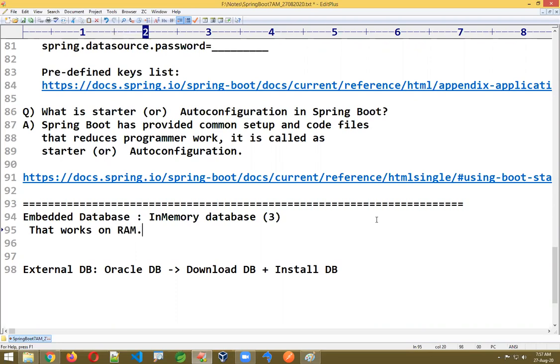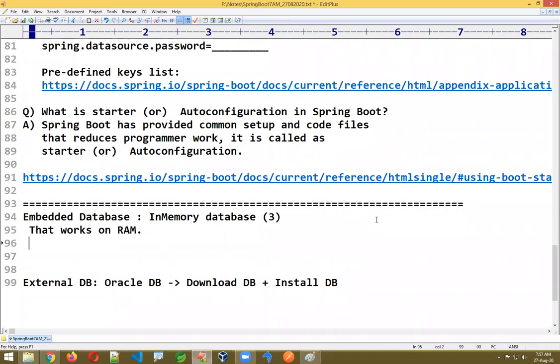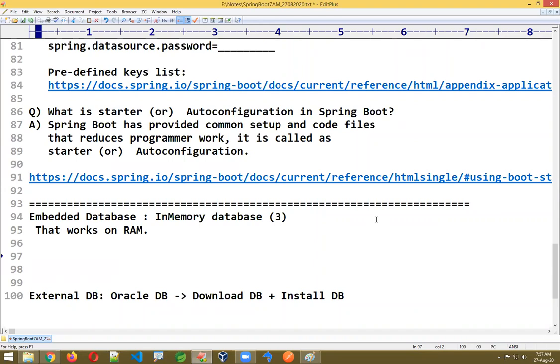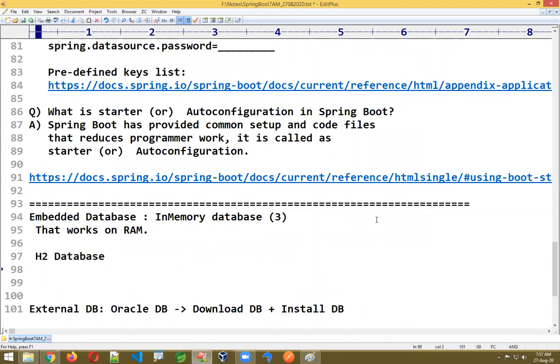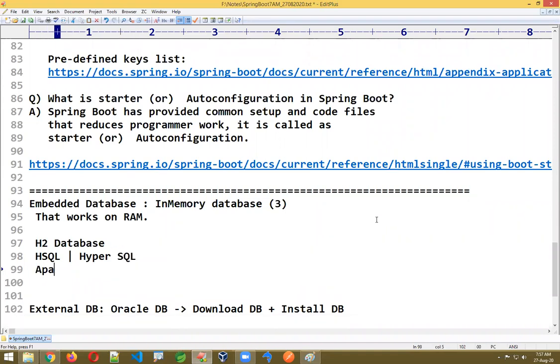When you start the application, the database is created. When you stop the application, the database is gone. What are they? One is called H2 database. The next one is HSQL database, also called Hyper SQL. The next one is Apache Derby.